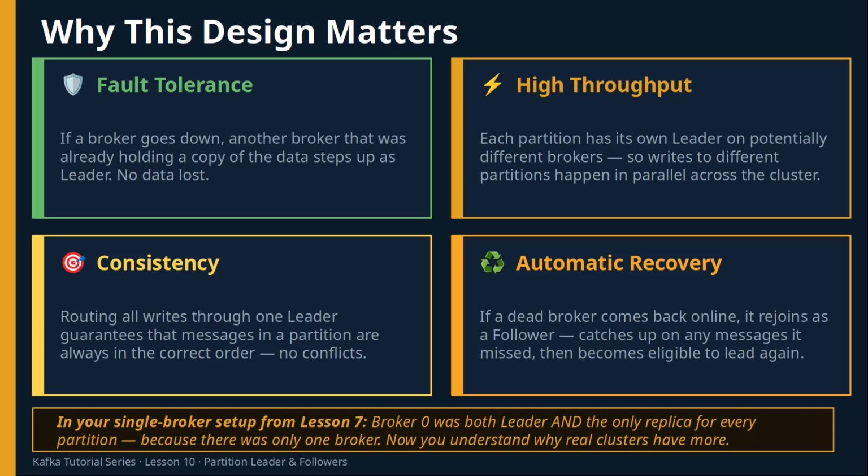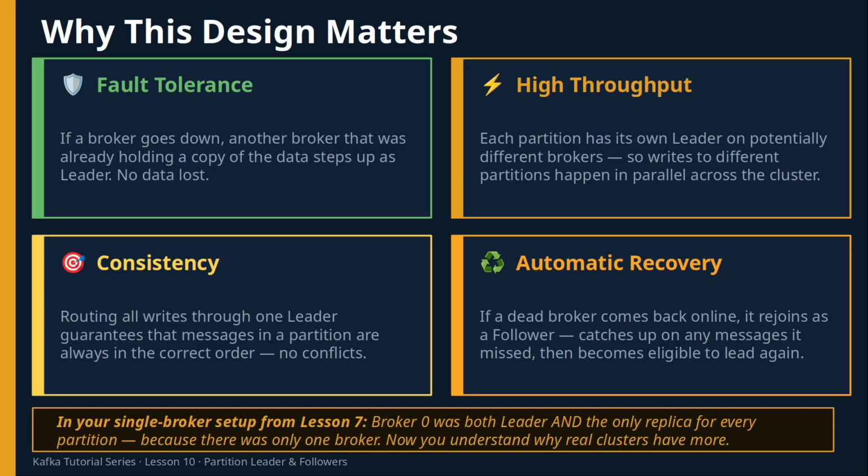This is one of the big reasons Kafka can handle millions of messages per second. Consistency: routing all writes through one leader means messages in a partition are always stored in the correct order. There are no conflicts, no race conditions. And automatic recovery: if a dead broker comes back online, it rejoins as a follower, catches up on any messages it missed, and becomes eligible to lead again.